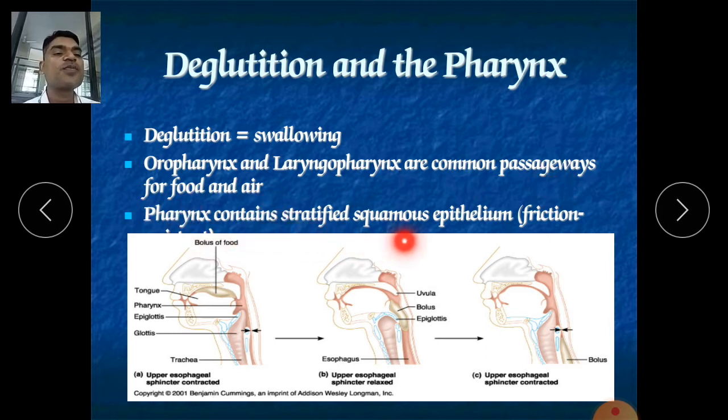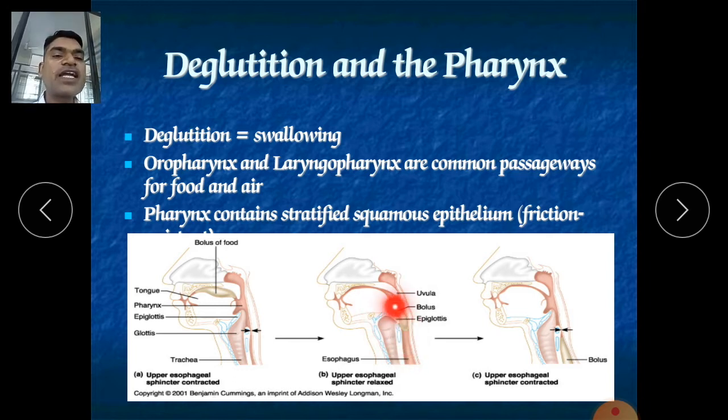The pharynx contains stratified squamous epithelium, and whatever food bolus has been developed in our mouth will come here into the pharynx. From the pharynx it will come to the next part. This is the part near the epiglottis. There is a sphincter of our esophagus. Here it is closed, here it is open, and then the epiglottis will cover your respiratory tract and open your esophageal tract.